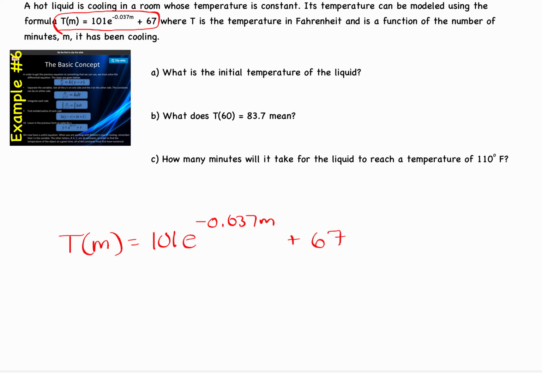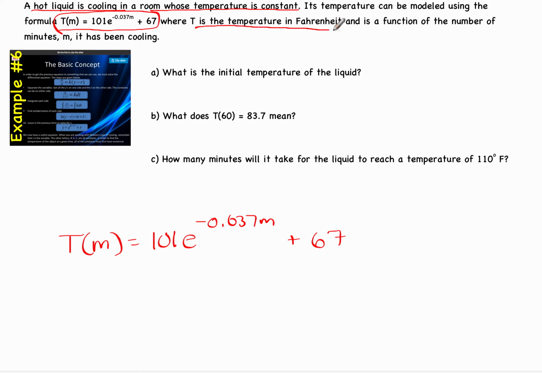Once I get it down here, let's see what we're talking about. A hot liquid is cooling. All right, so we're starting with something hot and it's getting cooler in a room whose temperature is constant, so that means the temperature is not fluctuating in the room. All right, we got the modeling formula.